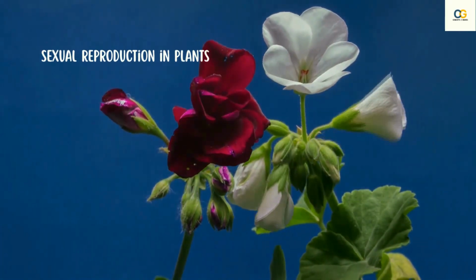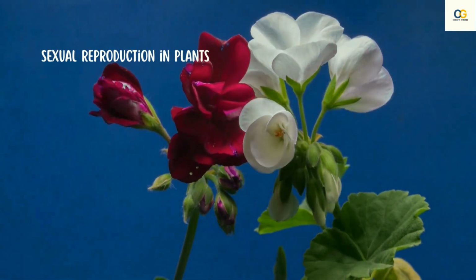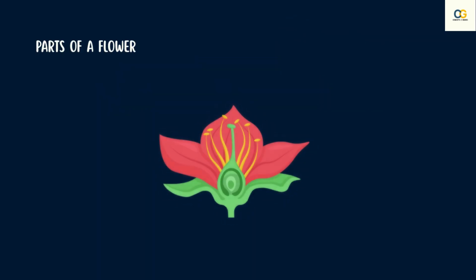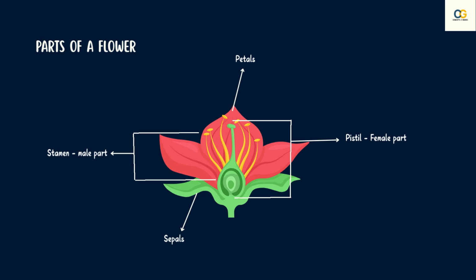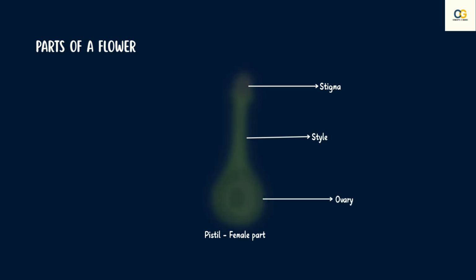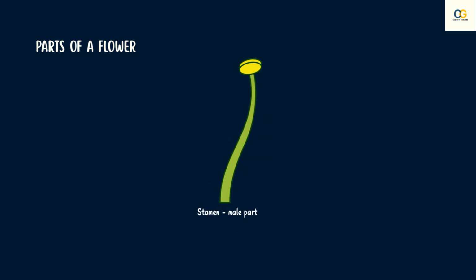Let us now see how sexual reproduction occurs in flowering plants. A flowering plant usually contains the following parts: sepals, petals, pistil, and stamen. Pistil and stamen are the reproductive parts of the flower. Pistil is usually the female part of the flower, which contains stigma, style, and ovary. And stamen is the male part of the flower, which contains anther and filament.